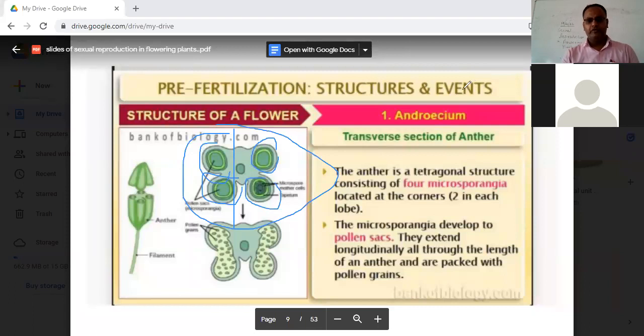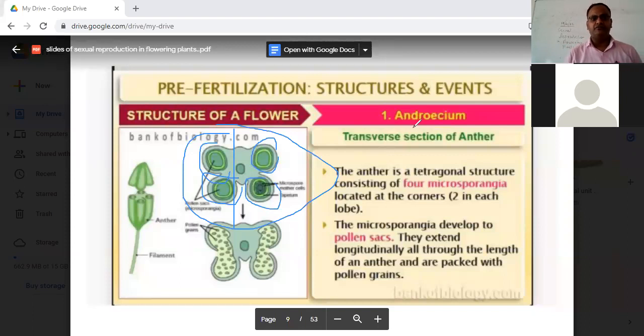Four. How are you saying four? You are correct, but how are you justifying this? Though by the image you are justifying this, very correct, but you have to be more specific. Because each lobe has two cup-like structures called dithecous, and we have two lobes, that is called tetrasporangiate. Very well explained.